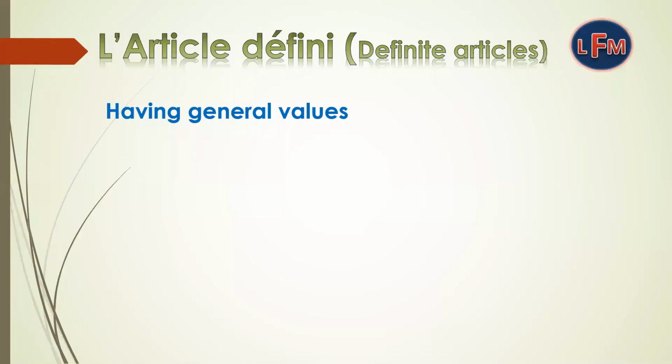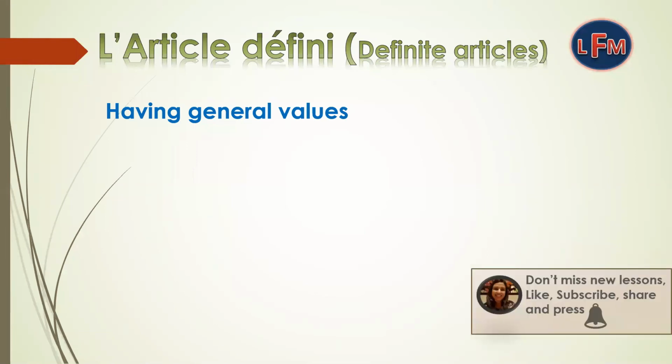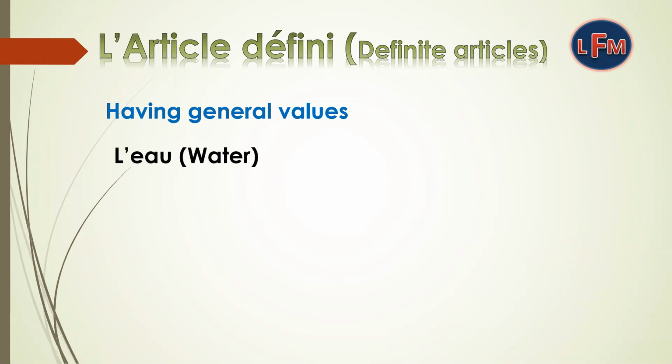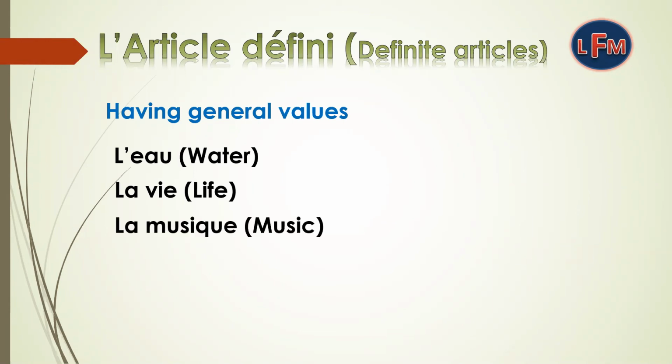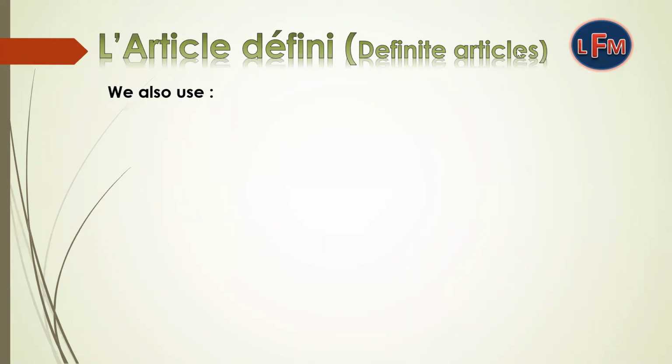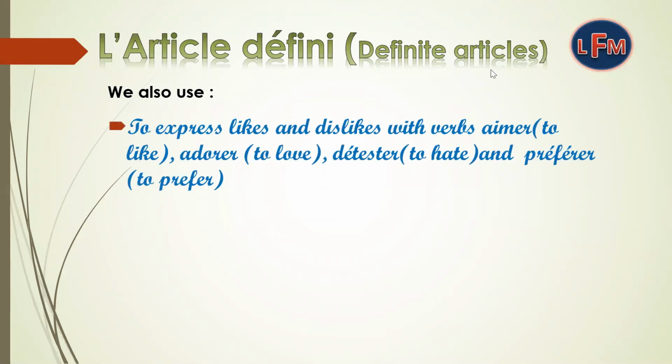We also use l'article défini with the things having general values. For example, l'eau, which means water, la vie, which means life, la musique, which means music, l'amour, which means love. L'article défini, definite articles are also used to express likes and dislikes with verb aimer, which means to like, adorer, which means to love, détester, which means to hate, and préférer, which means to prefer. With all these verbs, we always use l'article défini.